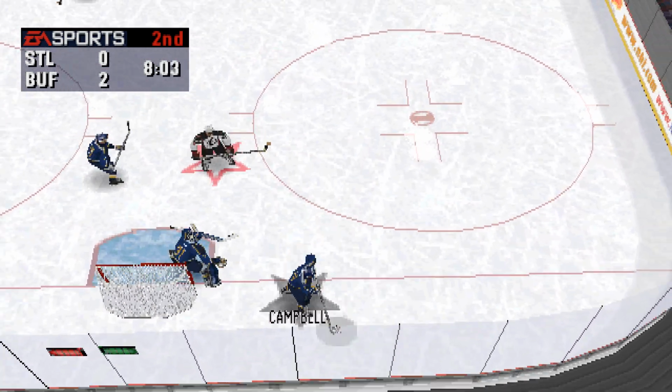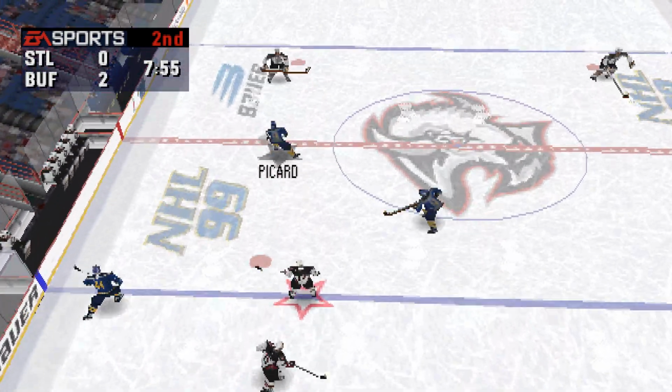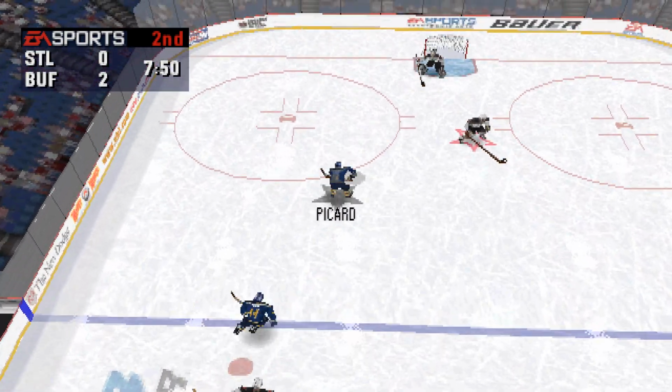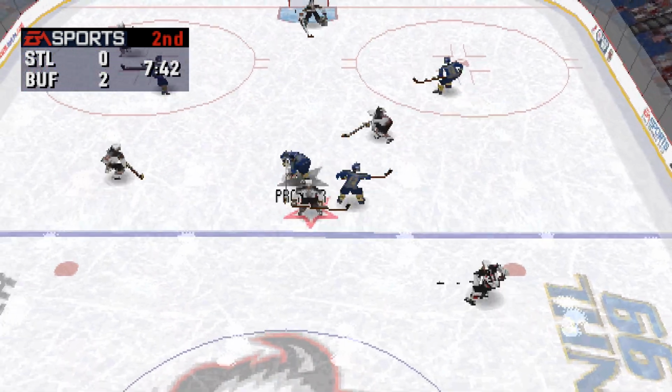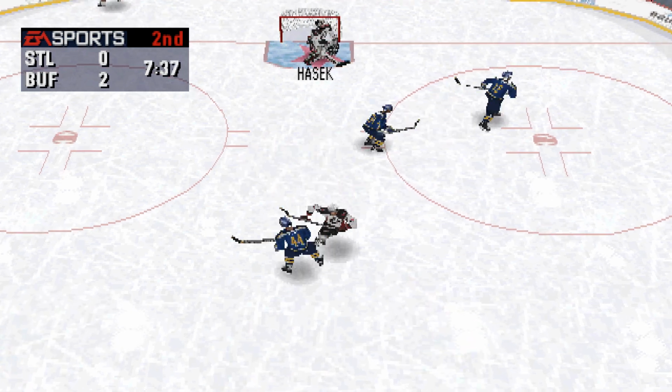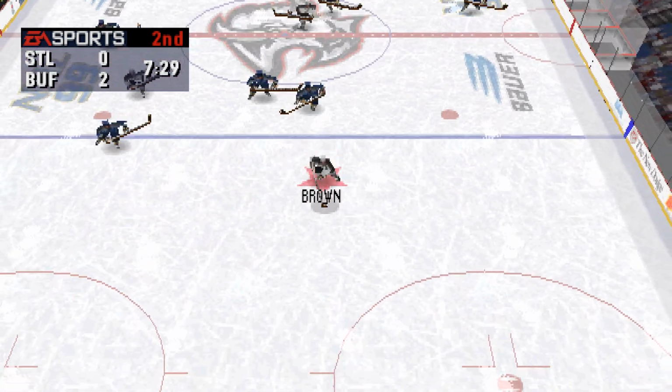Fuhrer passes it across. To Pronger. Picard winds up. Both teams are passing well in this game. Hasek moves it ahead. It was stopped by Hasek. The puck's knocked loose by Campbell.